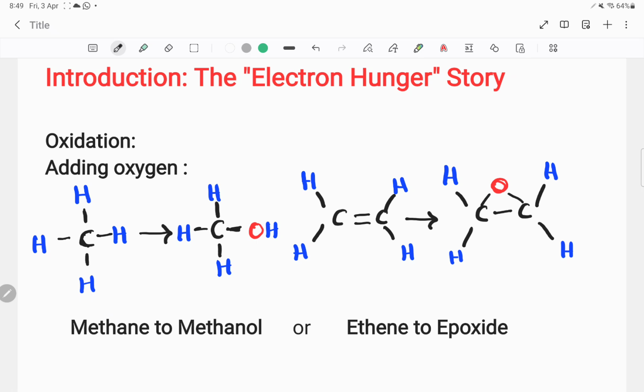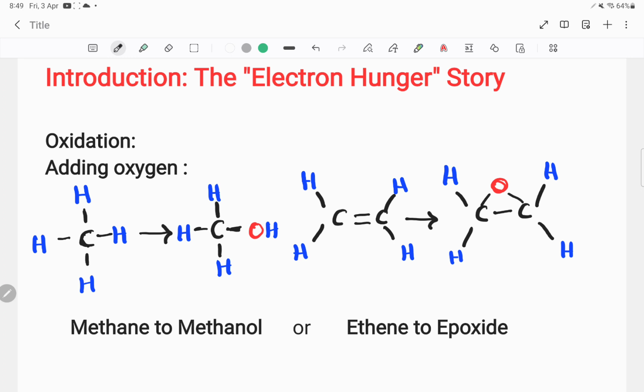So according to the definition, adding oxygen is called an oxidation reaction. In both cases, methane to methanol and ethene to epoxide, a new oxygen atom is added, so we can say both reactions are oxidation reactions.